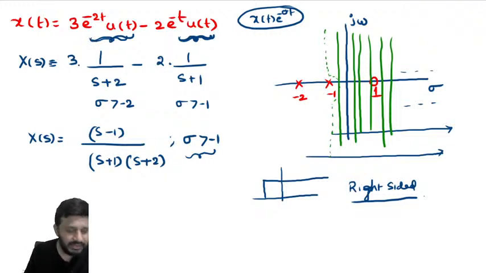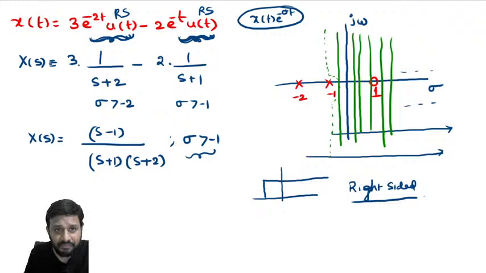From this problem, can I say one statement: if your signal is a linear combination of two signals, both of which are right sided, look here, this is right sided, this is right sided, then the ROC is right side of the rightmost pole. ROC will be right side of the rightmost pole.